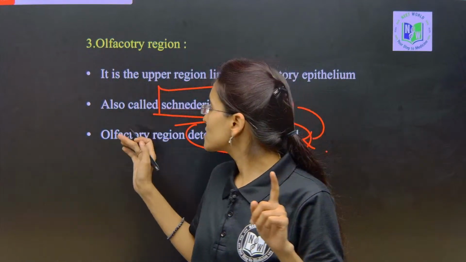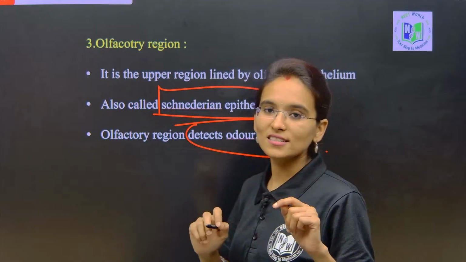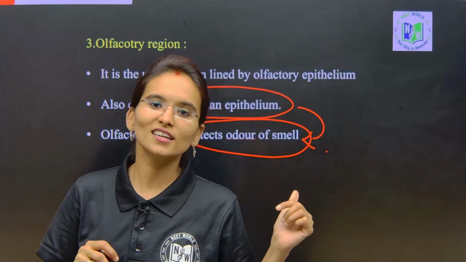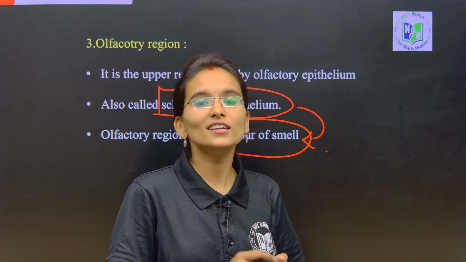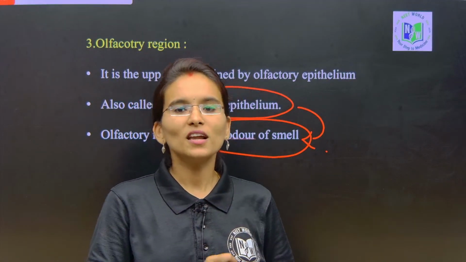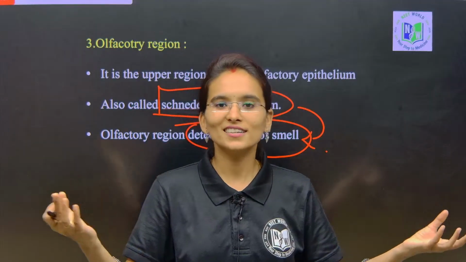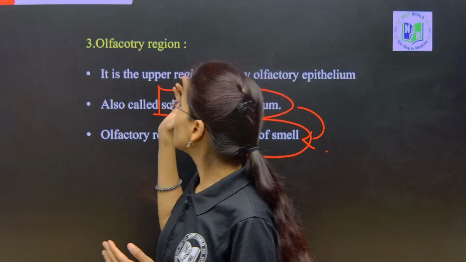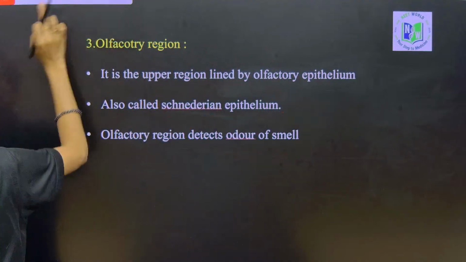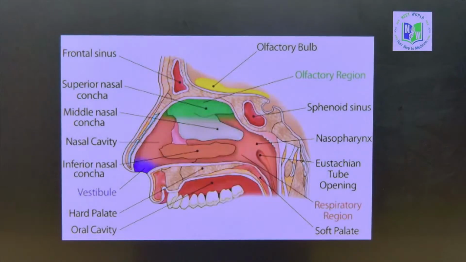Due to the presence of these olfactory epithelial cells, the olfactory region is usually involved in detecting odor, whether it is a good smell or a bad smell. So that we are going to know due to the presence of the olfactory region. Is it clear with this particular visual, my dear students? Yes, clear with this?